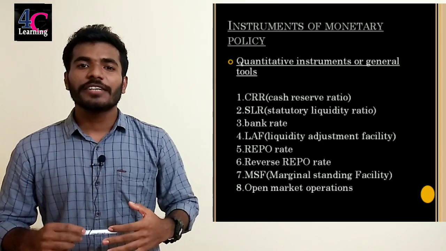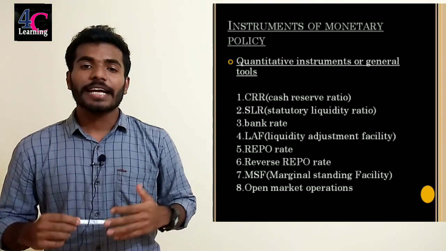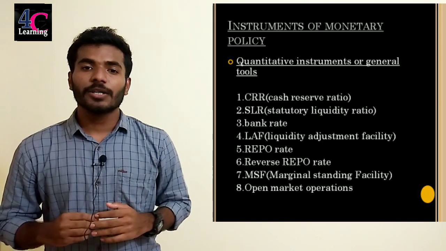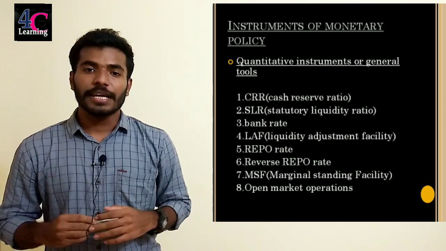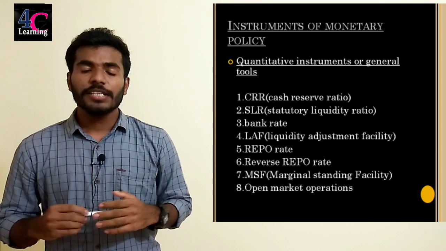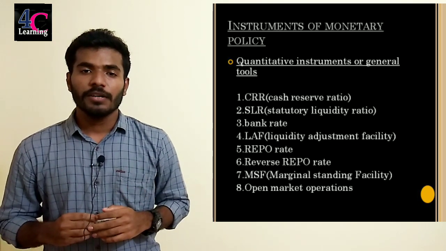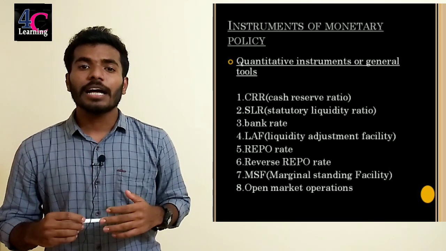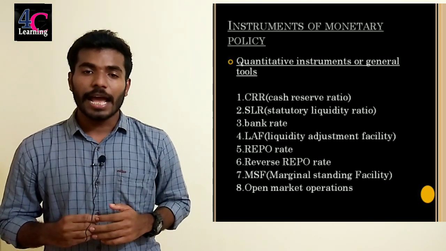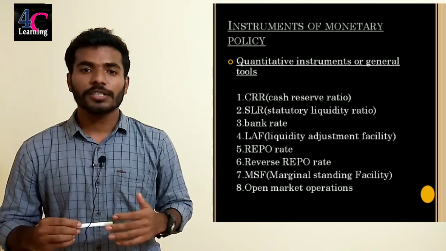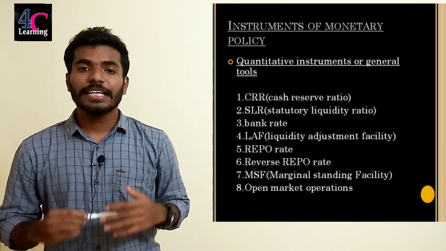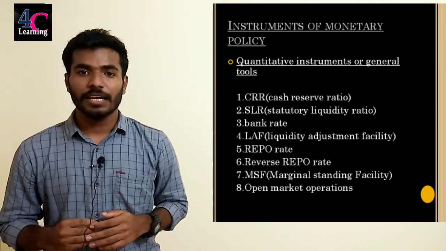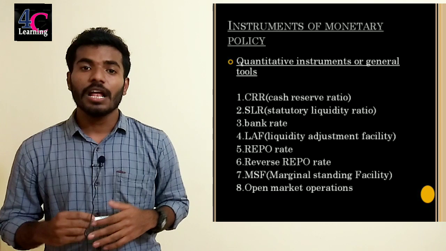The first quantitative instrument is CRR or cash reserve ratio. Every bank should maintain a certain percentage of their total deposit with RBI in the form of cash. This is called cash reserve ratio. By increasing the cash reserve ratio, the lending capacity of the banks will reduce and the money supply in the economy also reduces. By decreasing the cash reserve ratio, the lending capacity of the banks will increase and the money supply in the economy will also increase.